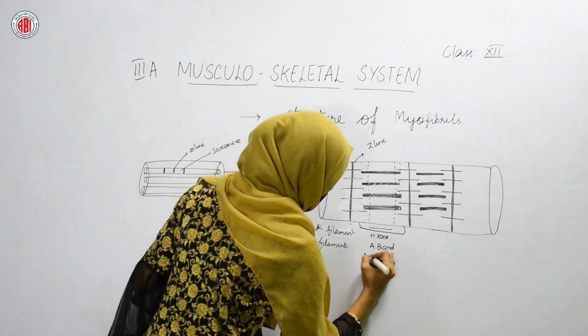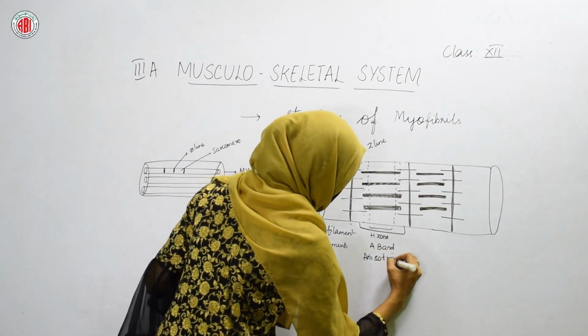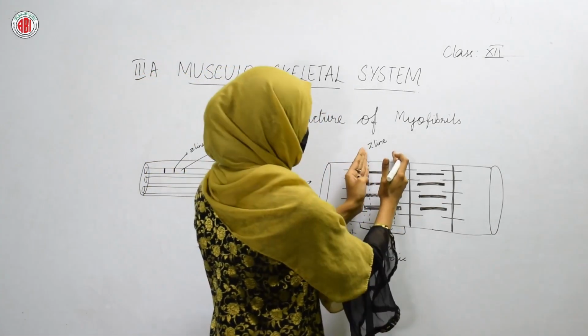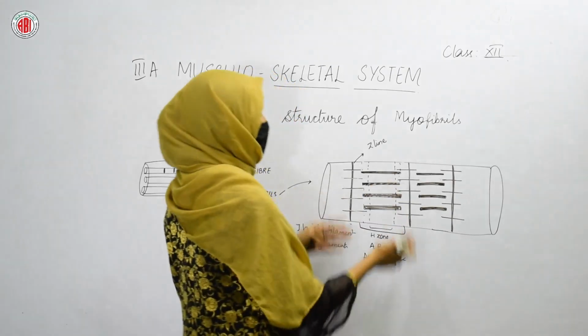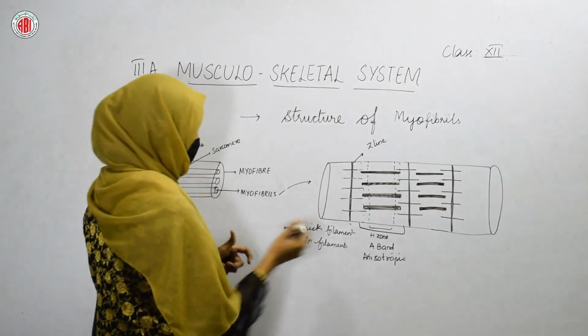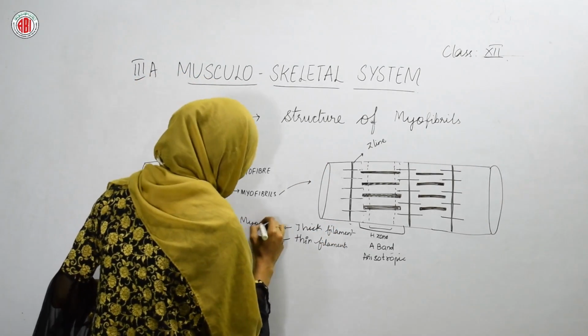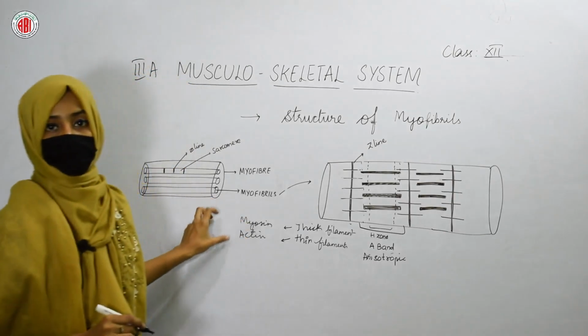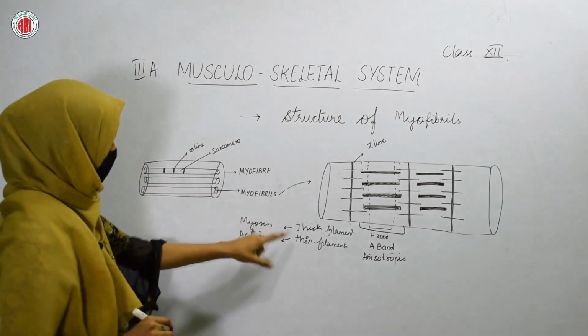A stands for anisotropic. So the anisotropic band means the region of the thick filament plus the region where you can see both thick and thin filament. Thick filament shows the presence of a protein called myosin, and in thin filaments you can see the presence of actin. So actin and myosin are the proteins that are found in thin and thick filaments.